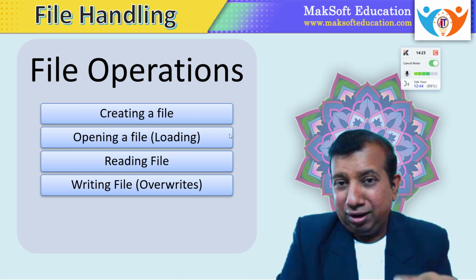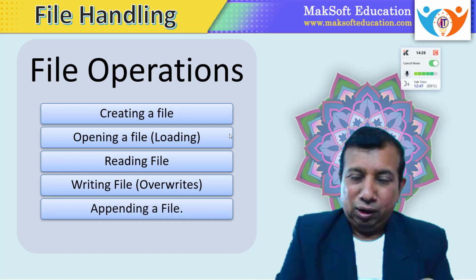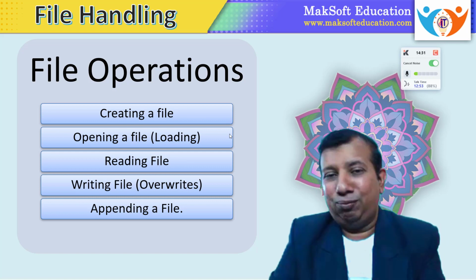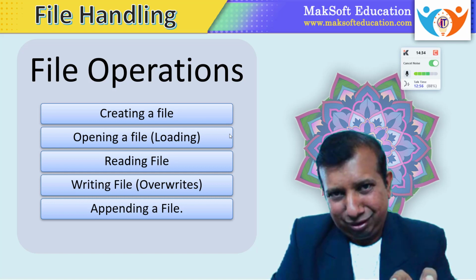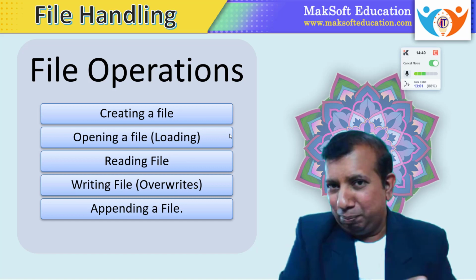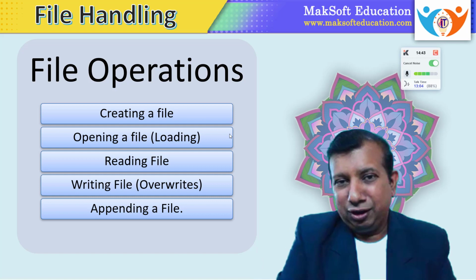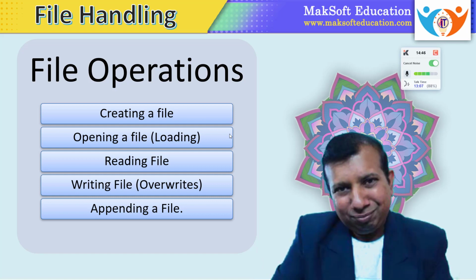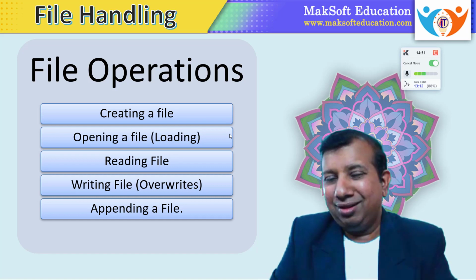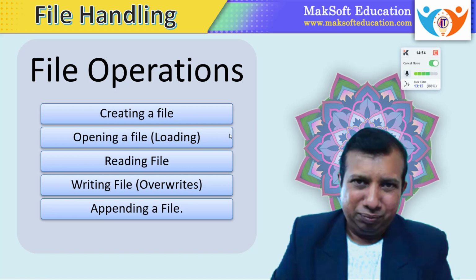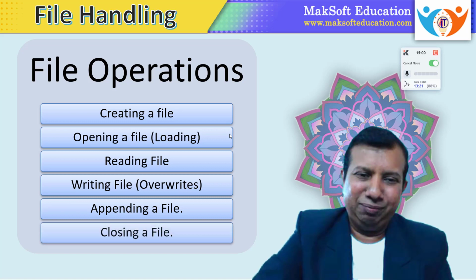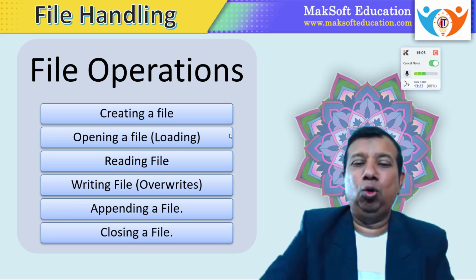Accordingly, there is one more operation that is called appending to a file. Now what does appending mean? If the file already has data, then adding data at the end of the file. That means the original data will remain as it is and new data will be added at the end of the file. In case of writing, it will replace the existing data. In case of appending, it will go to the end of the file and then add the data. So that is very important. To avoid data loss, we have to always use append mode. Otherwise, there is a possibility that we may lose the original data when we add new data in a file. And the last one is closing a file.